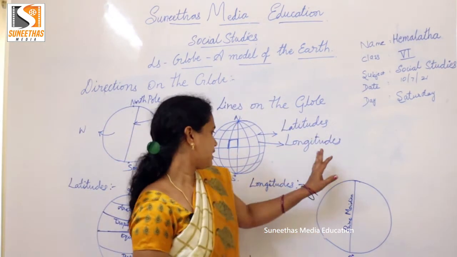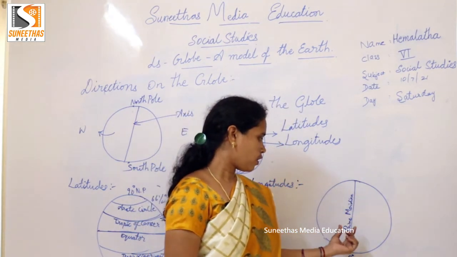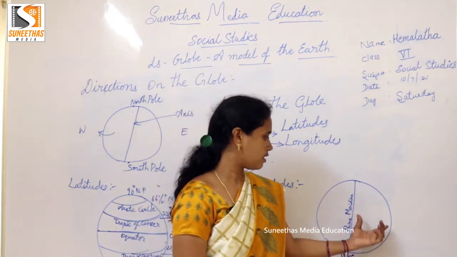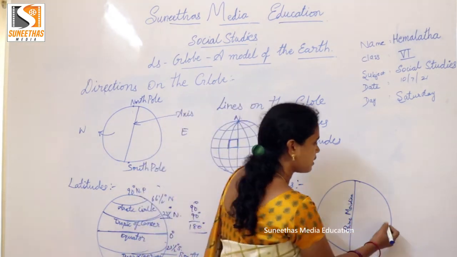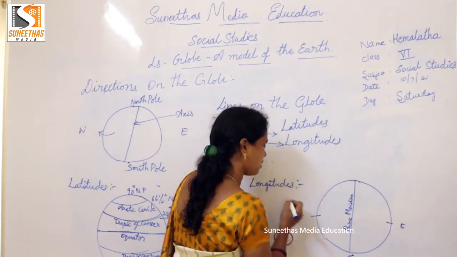So longitude, children: 0 degree longitude is also called the Greenwich line and the prime meridian. It divides the earth into two hemispheres: this is the eastern hemisphere and this is the western hemisphere.